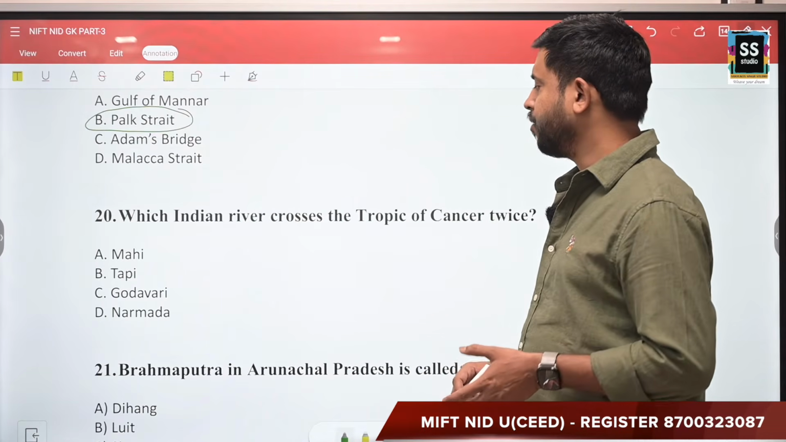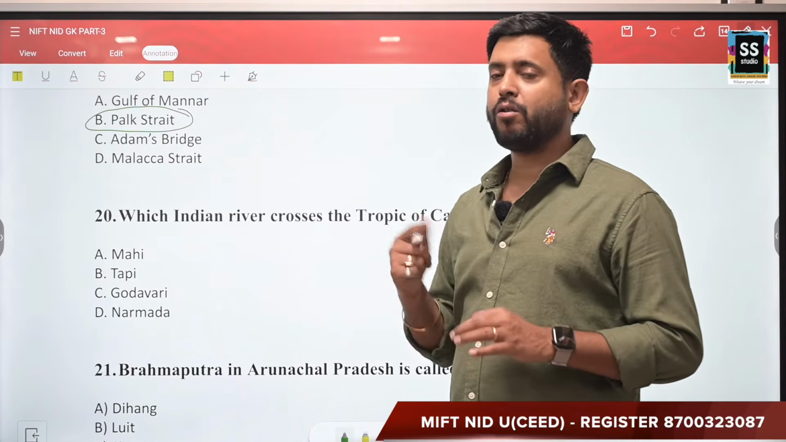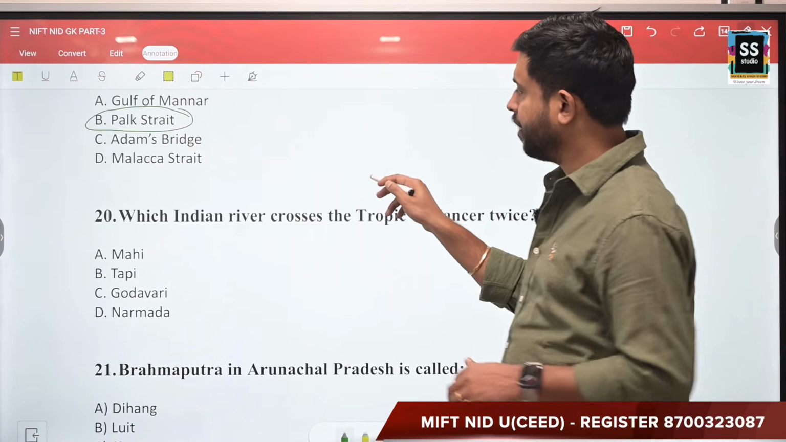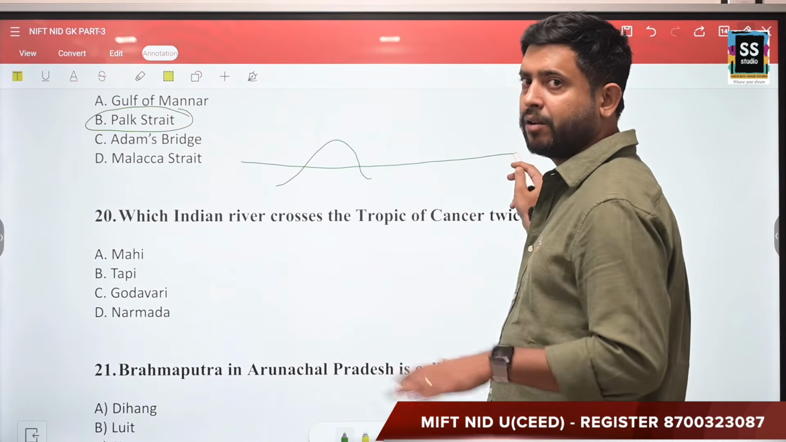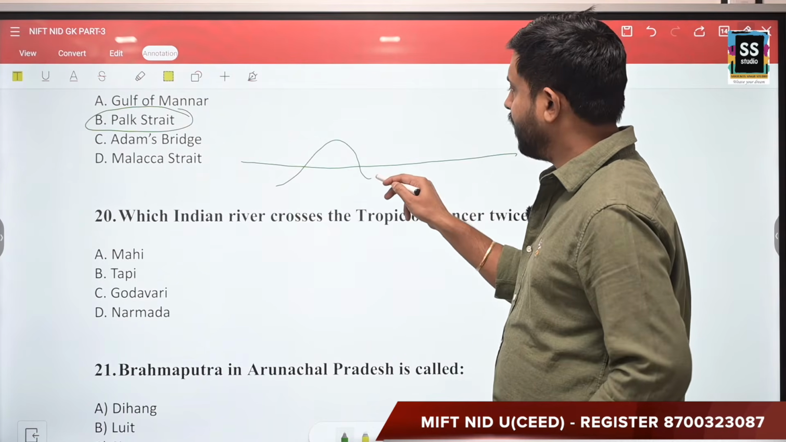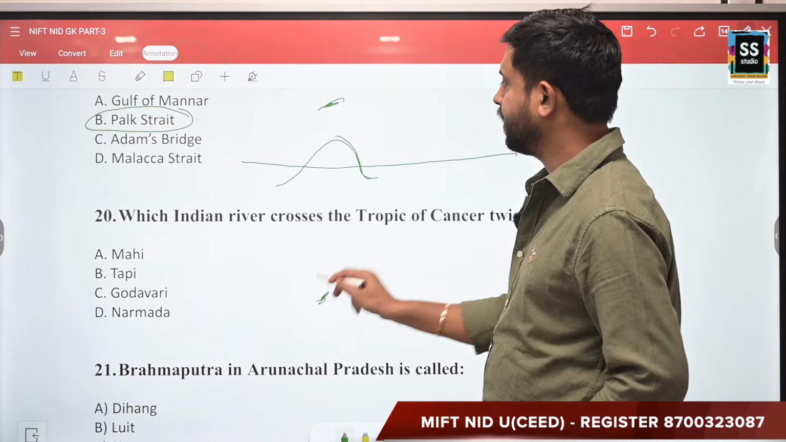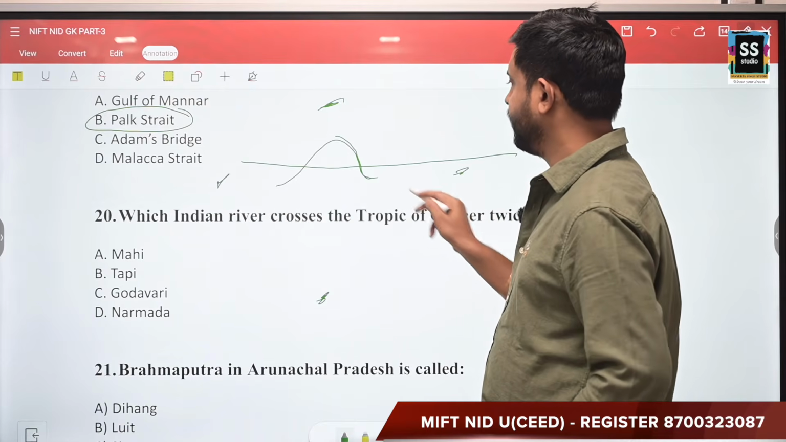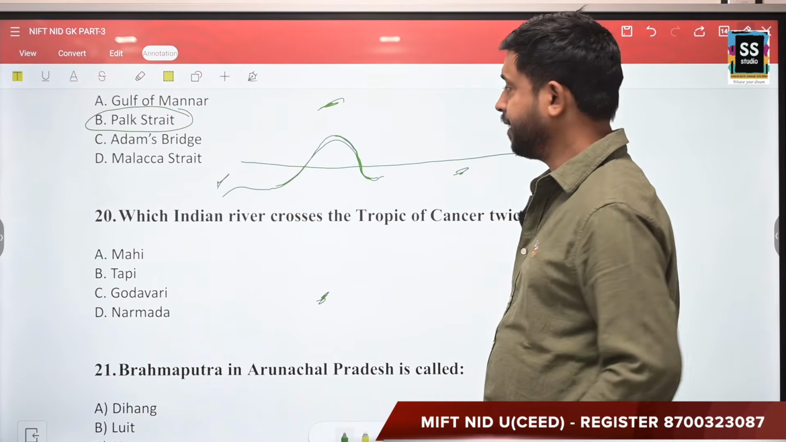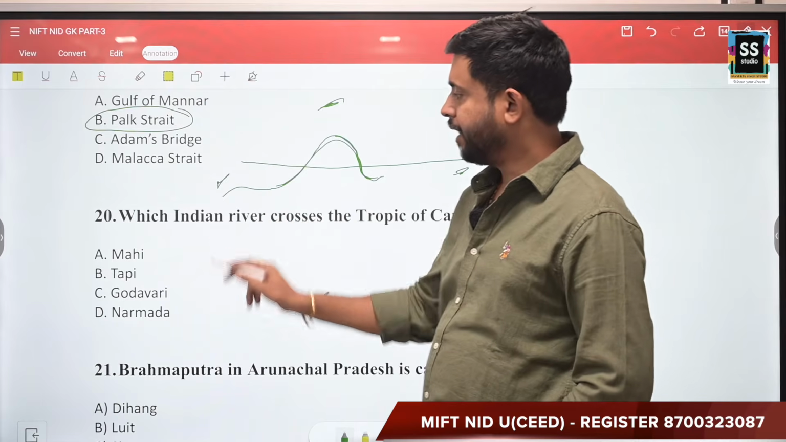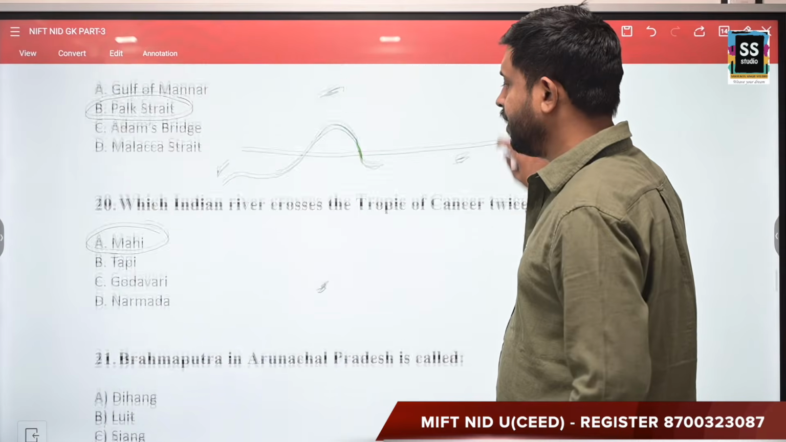Next question, which Indian river crosses the Tropic of Cancer twice? Now this is the only river in the world that crosses the Tropic of Cancer twice. So that particular river goes like this and this. If the Tropic of Cancer is going like this, crossing 8 states, as you know, so my river originates from here, goes in this direction. So this is North India, this is South India, this is West, this is East. It originates from here and goes like this again, and then gets into the Arabian Sea. So this particular river, Mahi, Tapi, Godavari, and Narmada, correct answer is Mahi. Clear? Moving forward, next question.